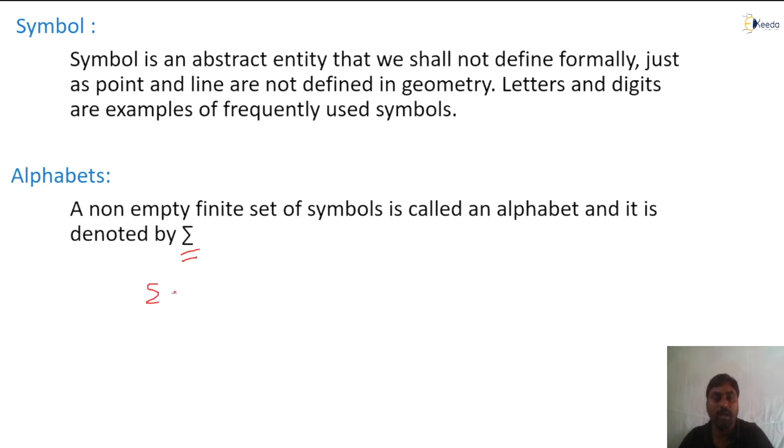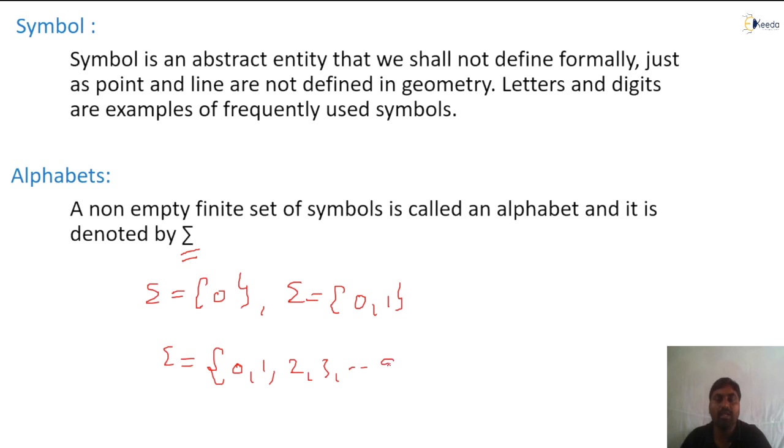Let's say sigma as 0, and I'm using the alphabet as 0, only one symbol I used. I can use sigma as 0 comma 1. So I can use the symbols 0 comma 1 comma 2 comma 3, all digits, as an alphabet. So all these 0 to 9 symbols are used as an alphabet. What is the alphabet? I told you, a non-empty finite set of symbols. See, this is a set only, right? Non-empty, finite set of symbols. How many symbols are used? 10 symbols, 0 to 9.